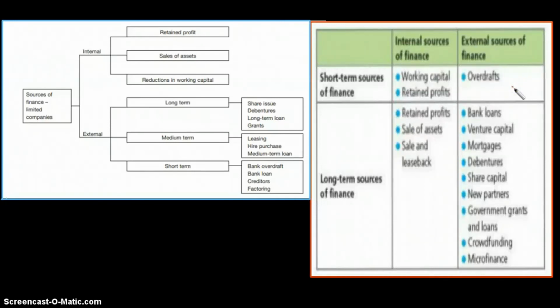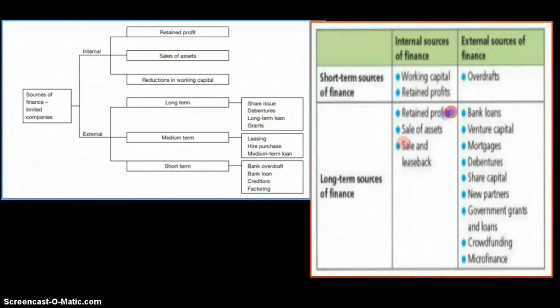Okay, so we have classified the sources of finance as internal and external. Now about the short term and long term as well, let's look at this particular area. When we talk about short term sources of finance, working capital is basically a short term source of finance, the reduction in working capital. Your overdrafts are your short term sources of finance. Small loans, short term loans, and retained profits are also sometimes an internal, sorry, short term source of finance, we're talking about that. And your creditors and debt factoring as well.